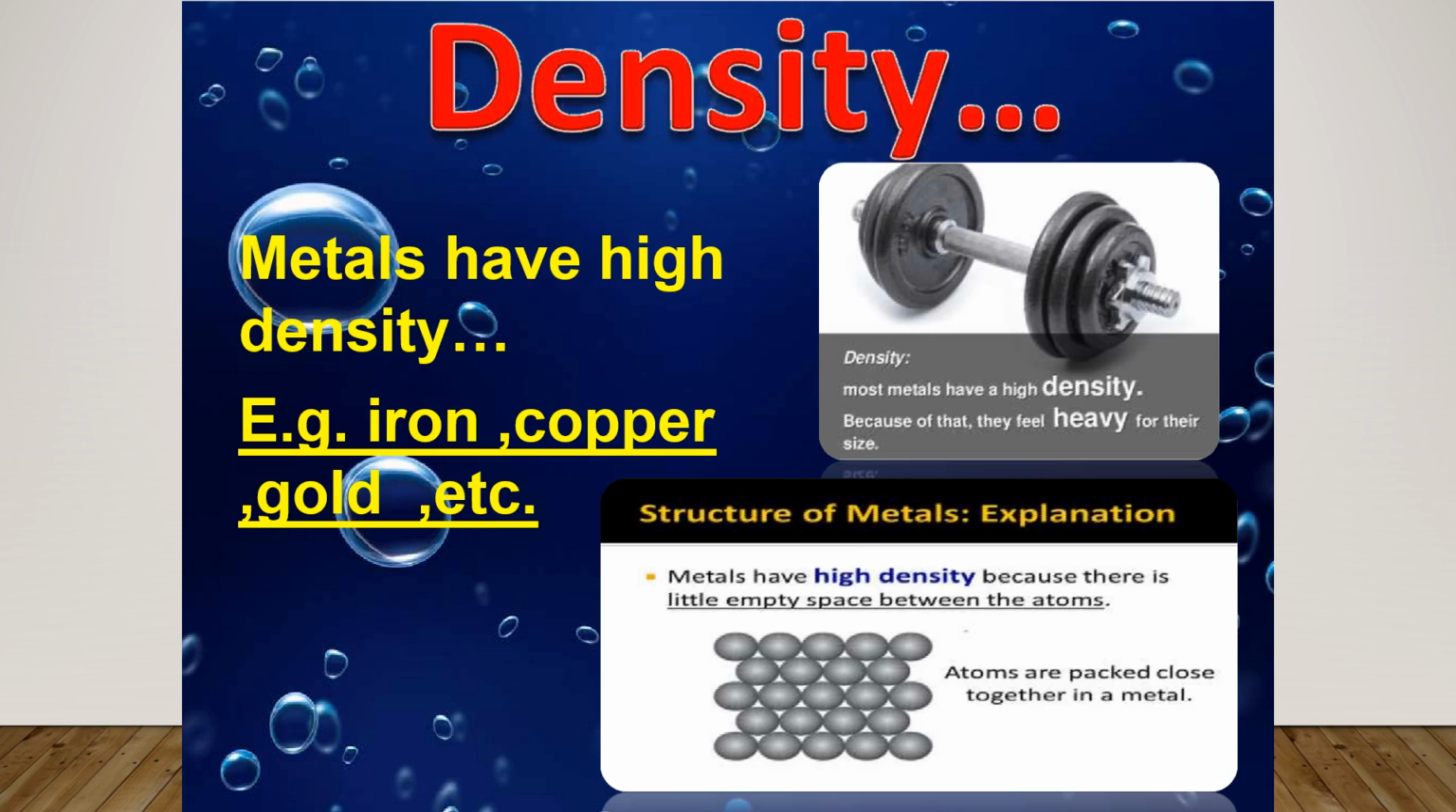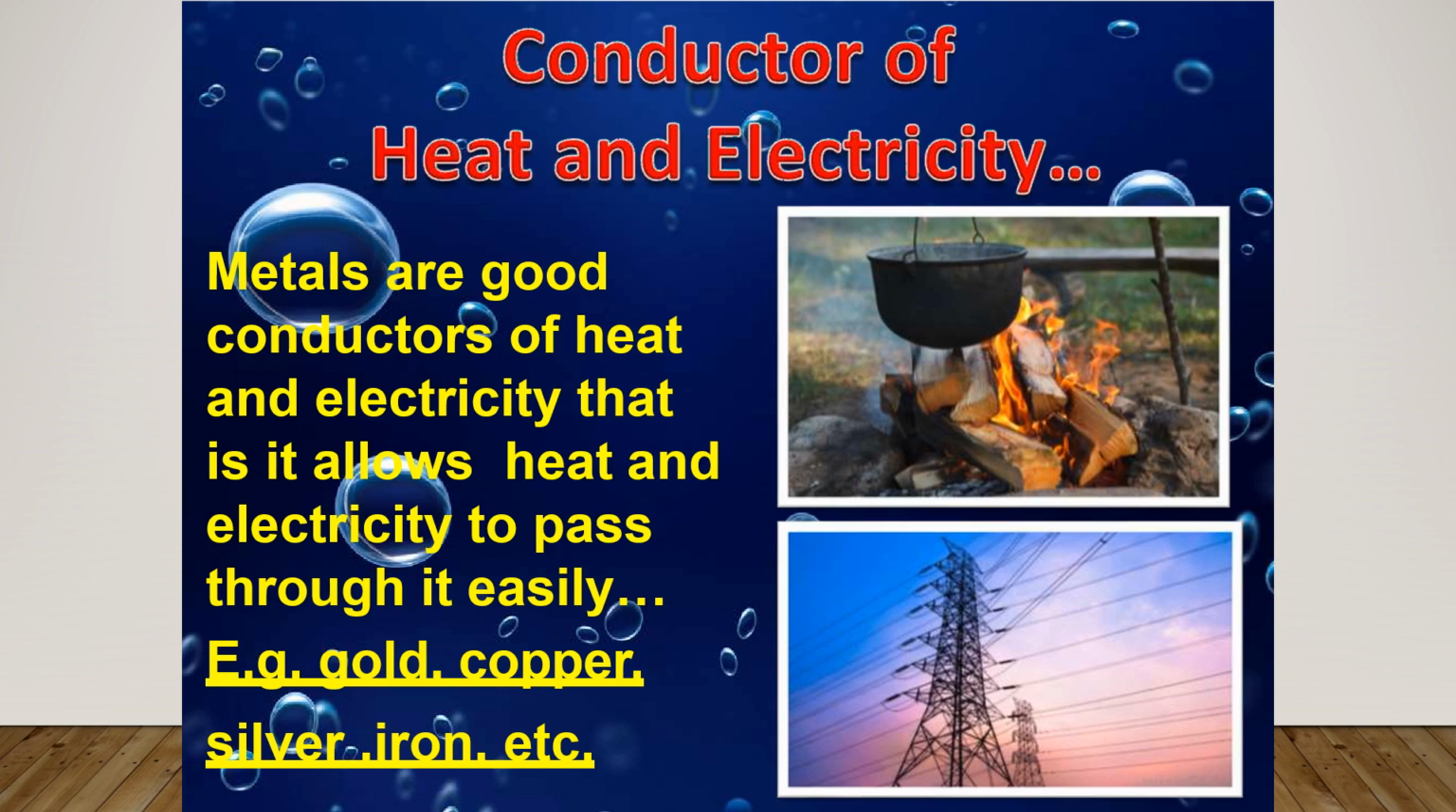Third, metals have high density, except sodium and potassium which have low density. The next one is that metals are good conductors of heat and electricity. Silver is the best conductor of heat and copper is the second best, followed by aluminum. Cooking utensils and water boilers etc. are usually made of copper and aluminum because they are the best conductors of heat. Among metals, lead is the poorest conductor of heat, and mercury is also a poor conductor.